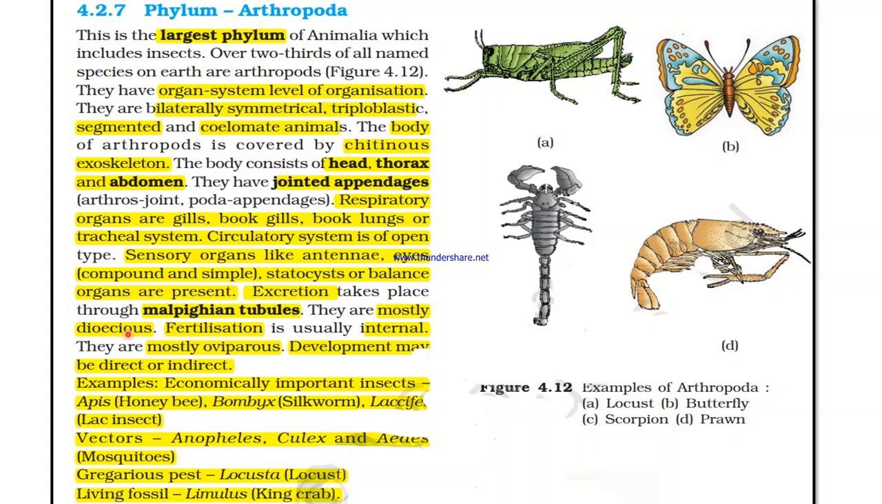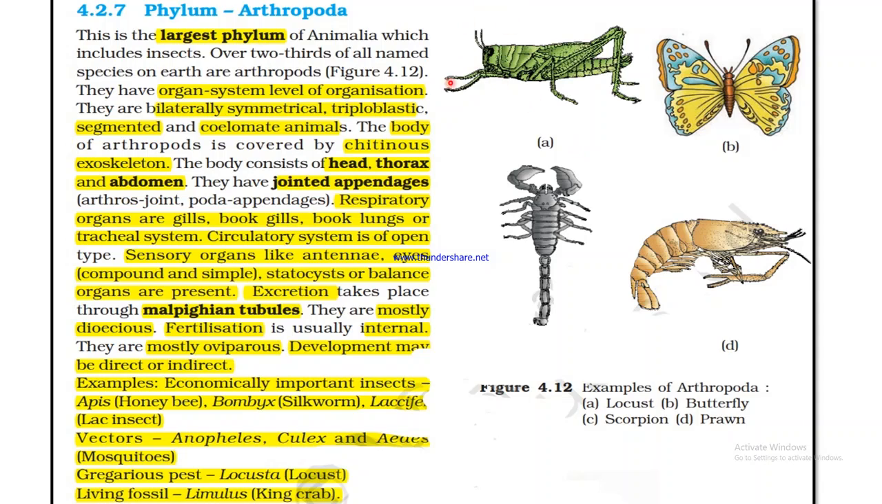They are mostly dioecious, that is sexes separate. Fertilization is usually internal. They are mostly oviparous, except scorpion, it is viviparous. Development may be direct or indirect. Examples of economically important insects are Apis, that is honeybee; Bombyx, silkworm; Laccifer, lac insect. The vectors are Anopheles, Culex, and Aedes mosquitoes. The gregarious pest is Locusta, that is locust, and living fossil Limulus, that is king crab.